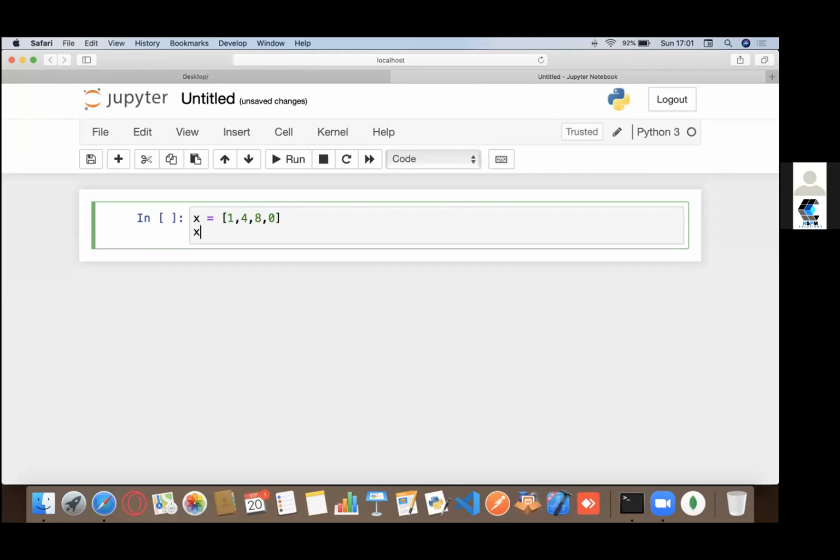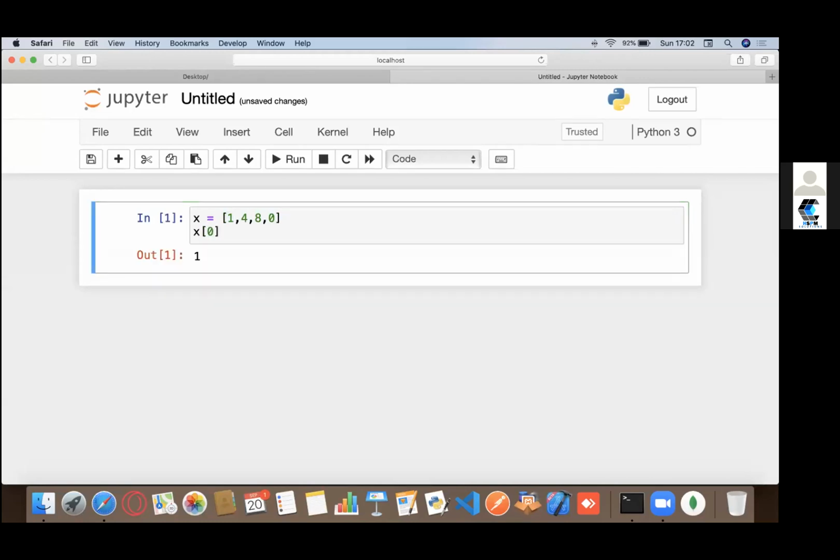I can type x of 0, and it gives me 1, because 1 is the first value. If I type x of 1, I get 4. The reason is that most programming languages start counting from 0. So 1 has an index of 0, 4 has an index of 1, 8 has an index of 2, and 0 has an index of 3. By index, I mean the position it has in the list.